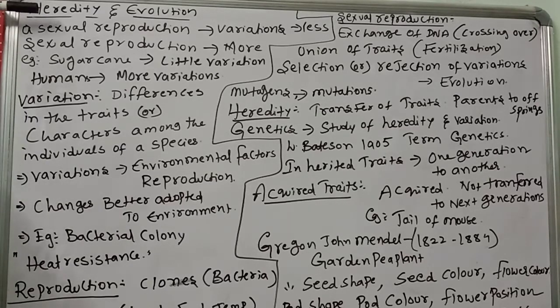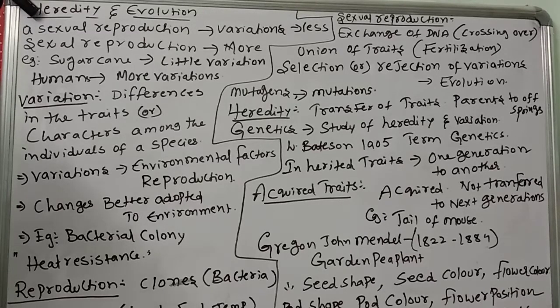What is the new chapter? Heredity and evolution. Every individual, bird or animal or human, produces individuals similar to it by the reproductive process. See, a human will produce a human, a bird will produce a bird, and a tree will produce a seed, which will produce a plant or tree. So every living being reproduces.